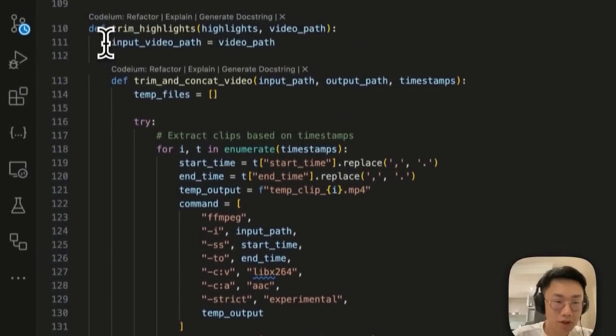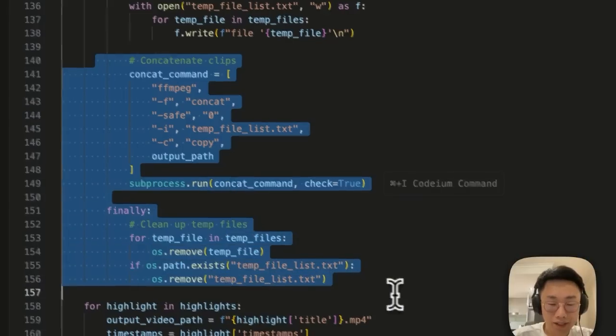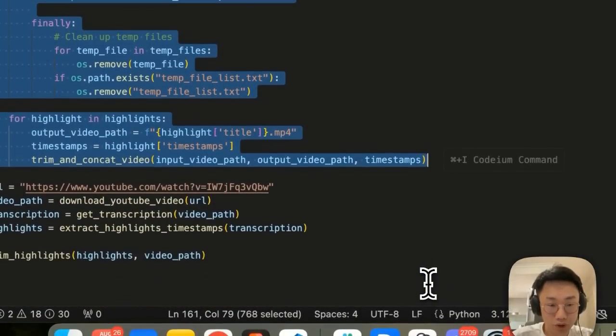And in the end, I have this function called trim highlights, which is going to trim the video and put together all the highlight clips into a highlight video short. And that's pretty much it.